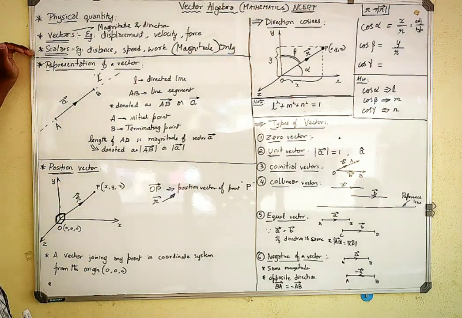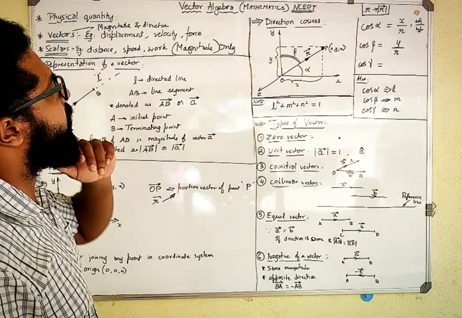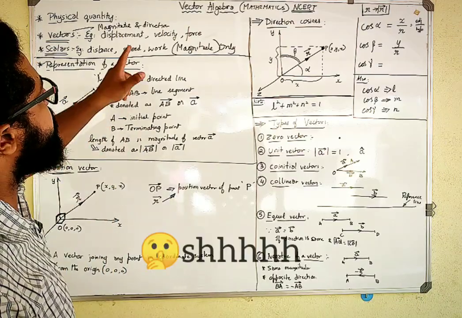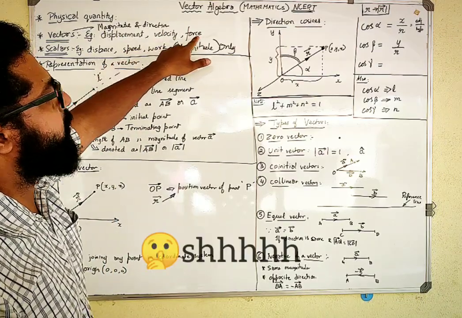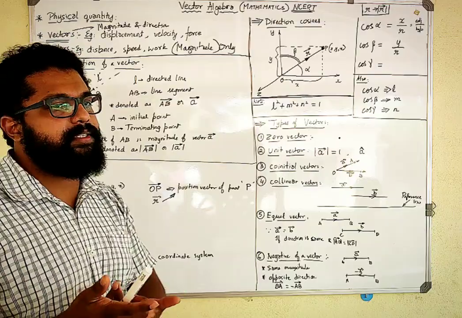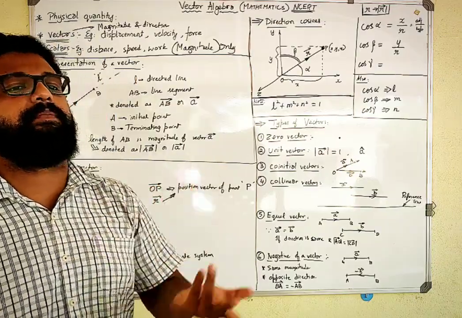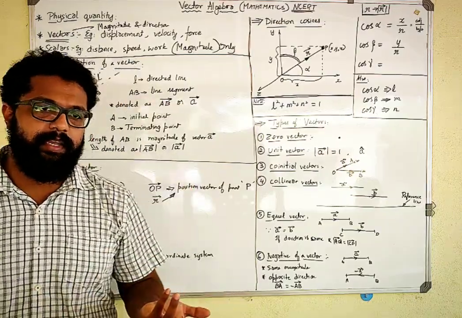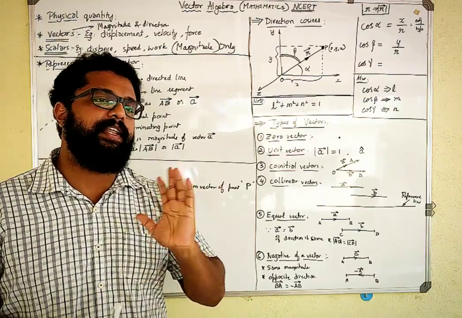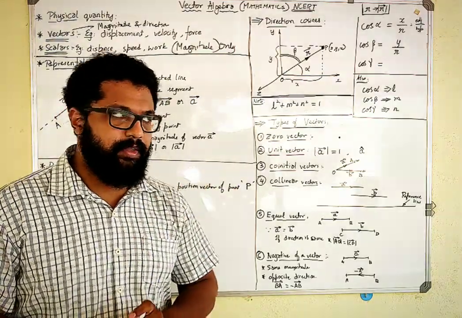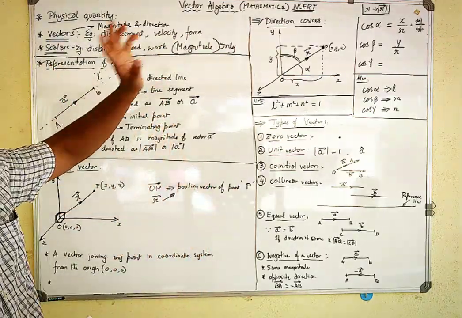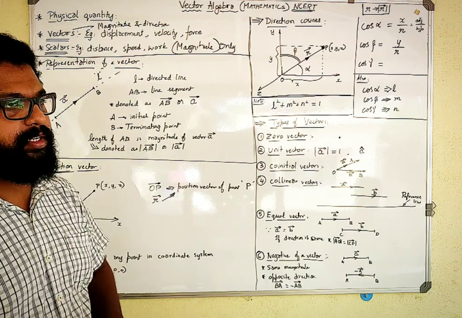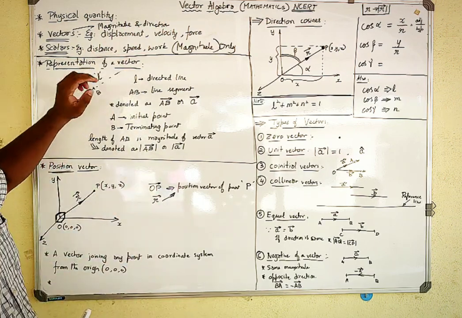So this is the basic idea. A few examples of vectors are displacement, velocity and force. Displacement has direction as well, because displacement can be negative, which means it has direction as well as magnitude. Velocity and force also fall under vector quantities, which have both magnitude and direction.